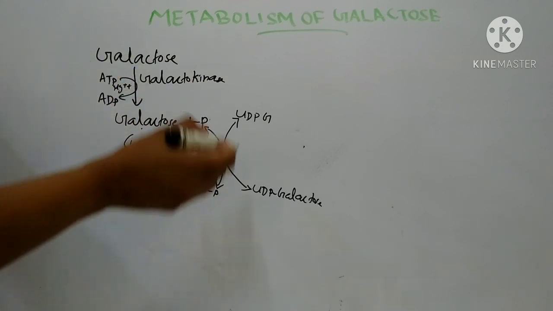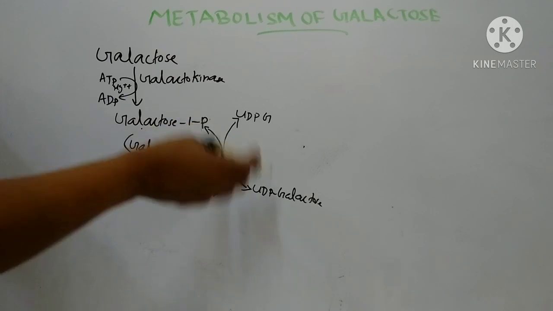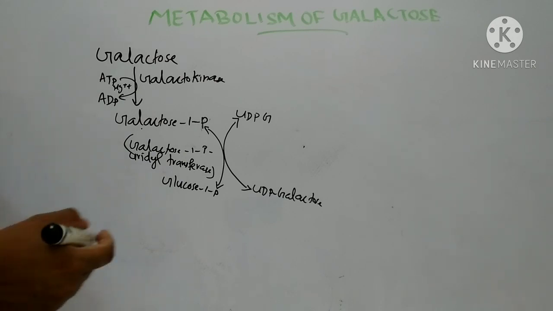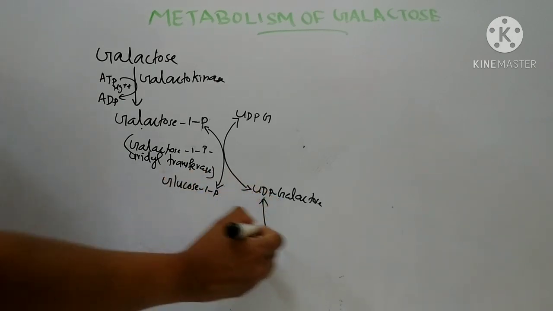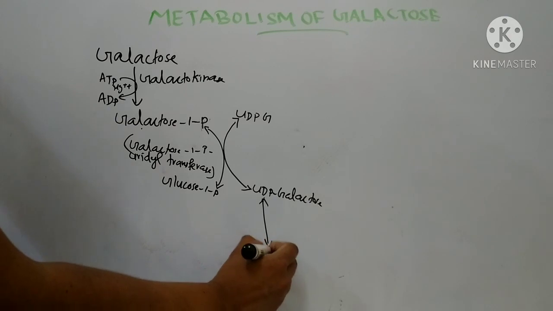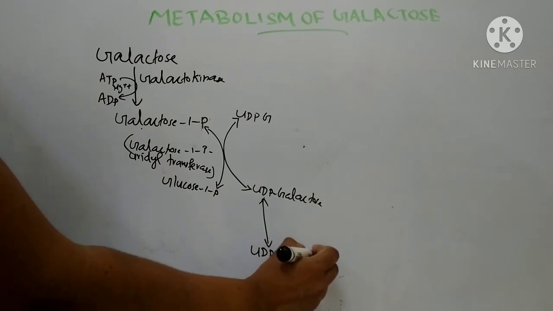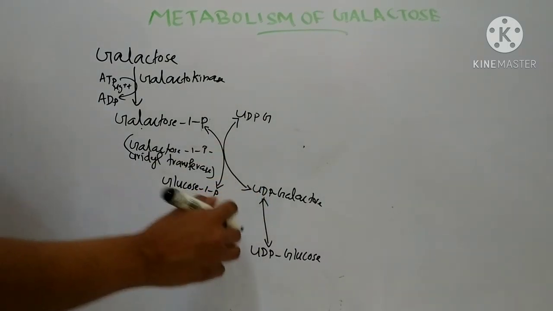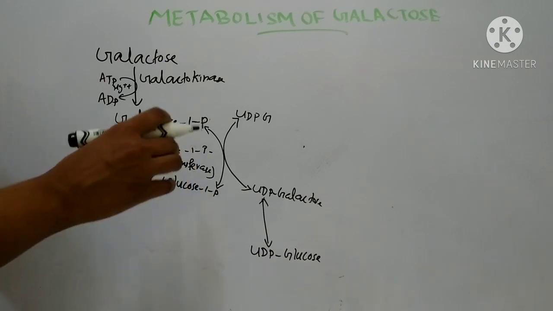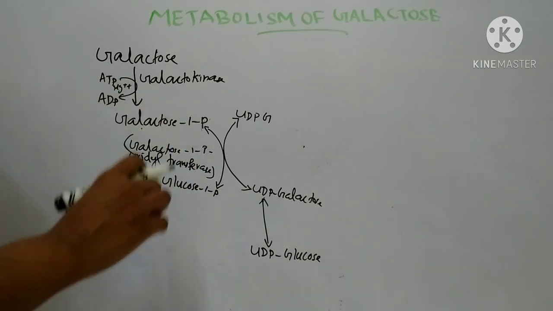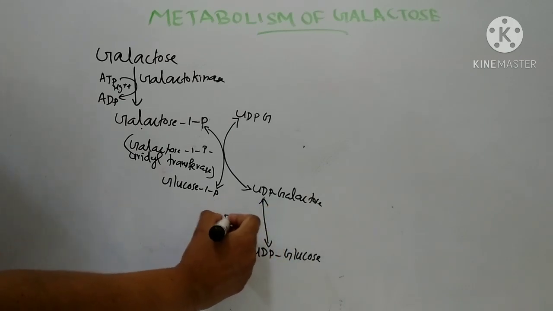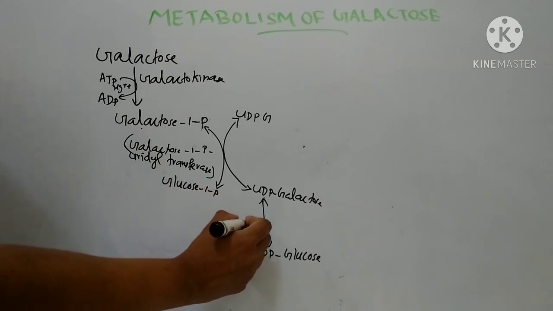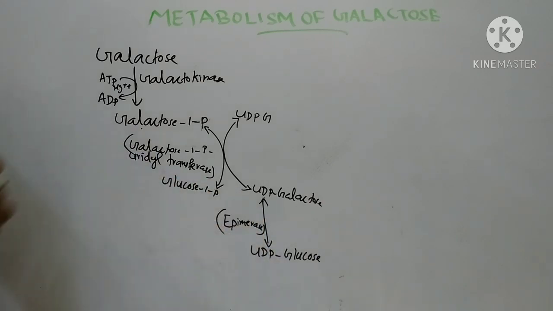Then in the third step, UDP galactose is converted to UDP glucose by the enzyme epimerase. This reaction is reversible. This is catalyzed by the enzyme uridine diphosphate galactose epimerase.